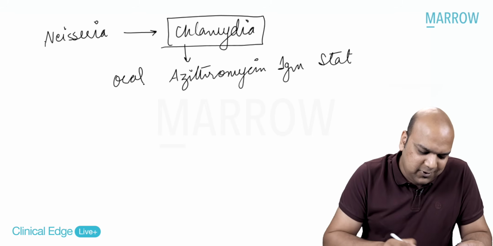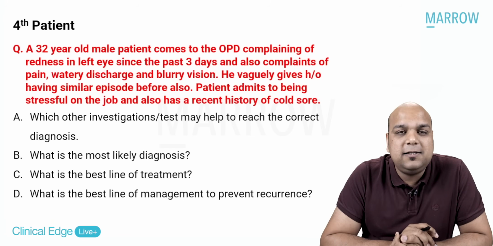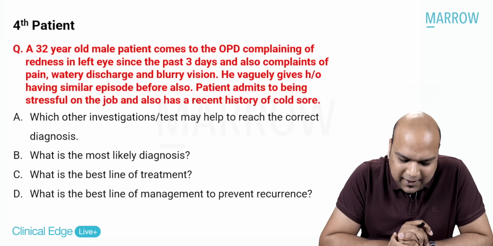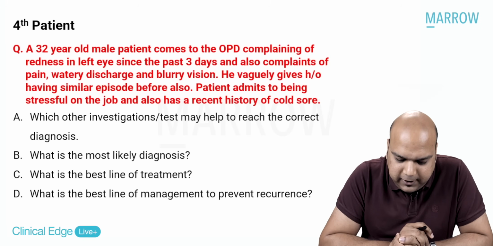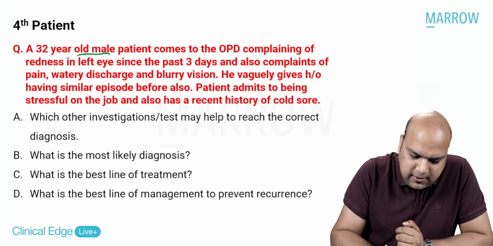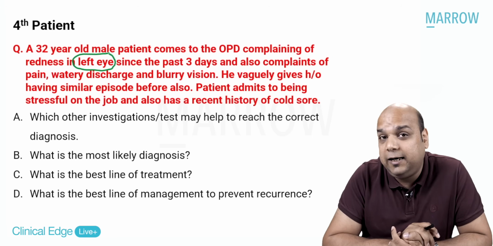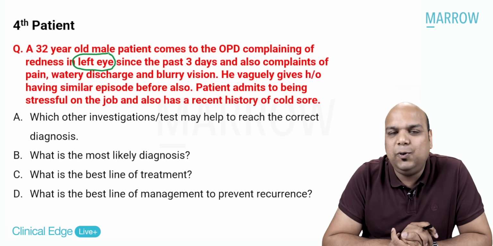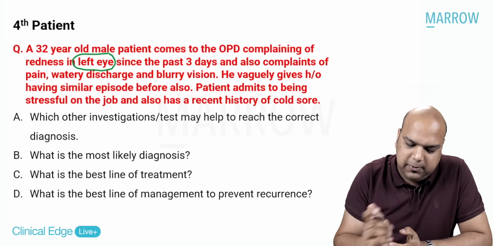Now, let's move on to the fourth patient here, everybody. Again, you will see a similar case of redness. That's what we are discussing, redness cases. A 32-year-old male patient comes to the OPD complaining of redness in the left eye. Now see the difference. Till now, patient 1, patient 2, patient 3 were saying both eyes, bilateral disease. But here we are saying unilateral, left eye. Since the past 3 days, and also complaints of pain.